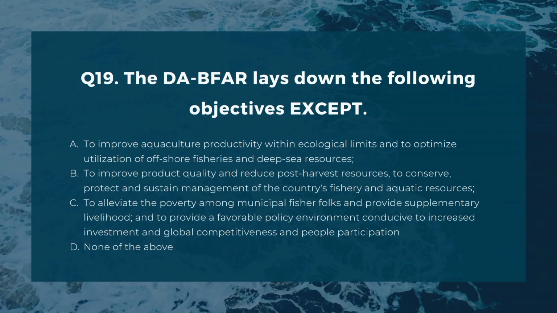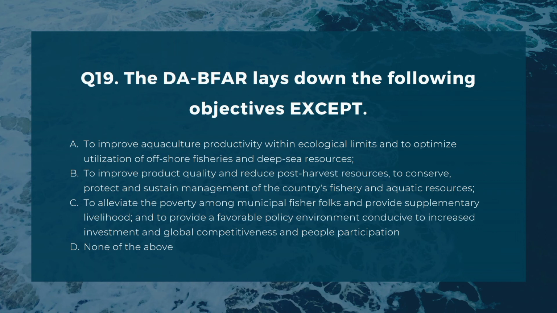Number 19. The Department of Agriculture, Bureau of Fisheries and Aquatic Resources lays down the following objectives except A. To improve aquaculture productivity within ecological limits and to optimize utilization of offshore fisheries and deep-sea resources. B. To improve product quality and reduce post-harvest losses, to conserve, protect and sustain management of the country's fishery and aquatic resources.